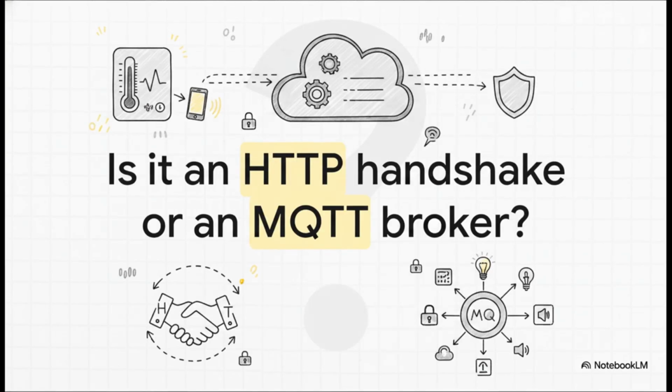It kind of completely changes how you look at the devices sitting around your house, doesn't it? Just thinking about the sheer amount of invisible traffic, the complex rules, and these silent brokers working tirelessly behind the scenes just to securely deliver a simple temperature reading to your phone. It's honestly nothing short of incredible. So next time your smart home app updates in the blink of an eye, ask yourself, is that a heavy HTTP handshake happening, or is an MQTT broker hard at work?